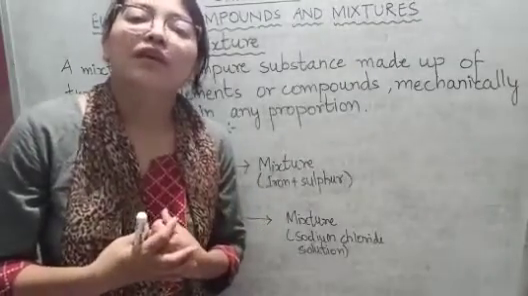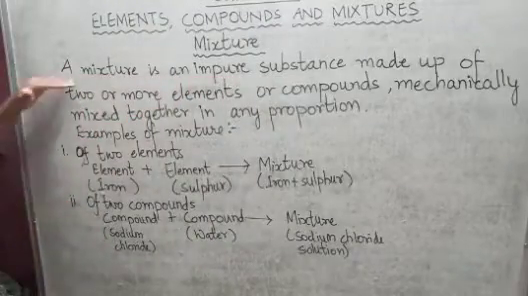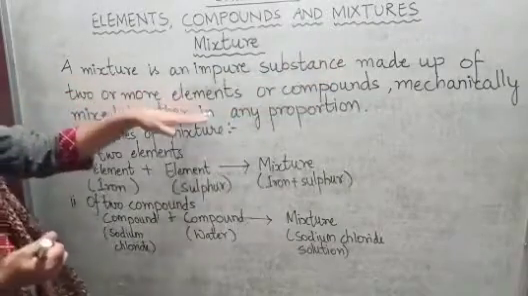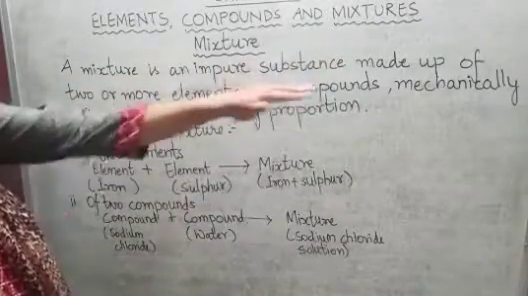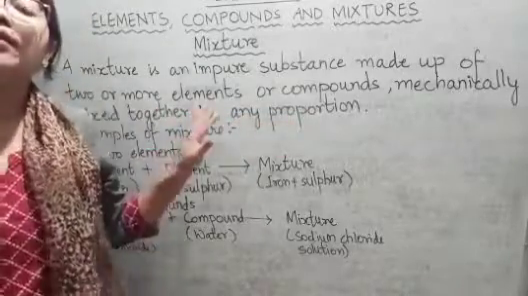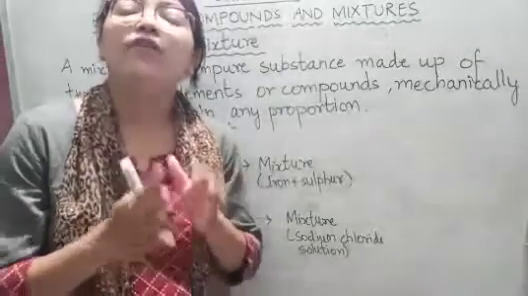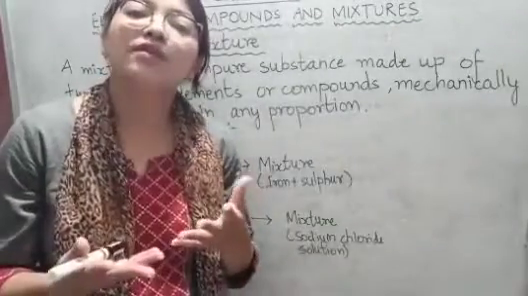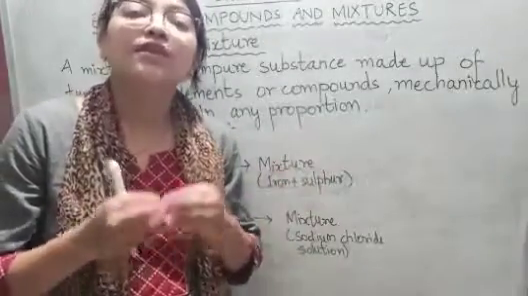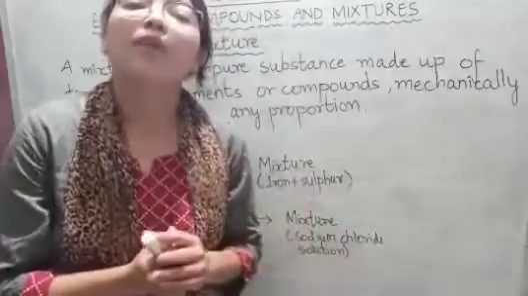Now let us read the definition of mixture here. A mixture is an impure substance made up of two or more elements or compounds mechanically mixed together in any proportion, okay. So here the proportion is also different. They do not have a fixed proportion. They can be mixed in any proportion. Mechanically means that they are not chemically bonded, unlike elements or compounds.